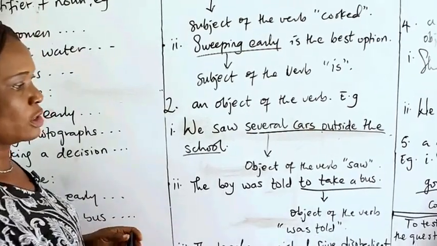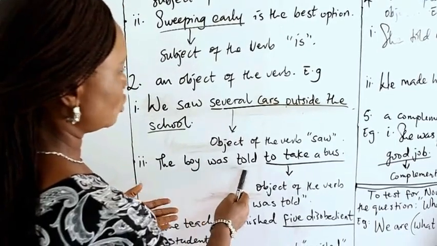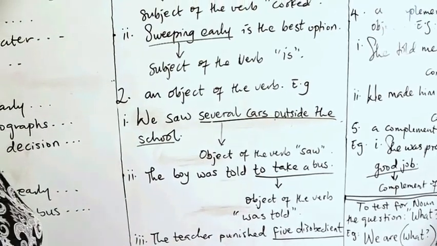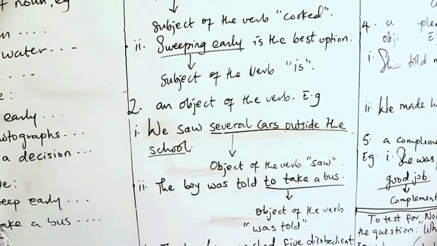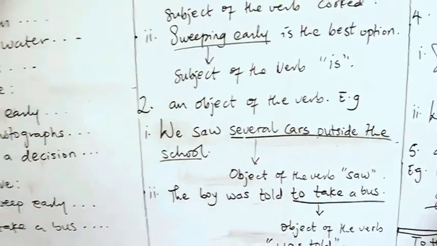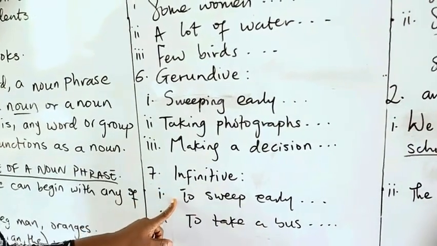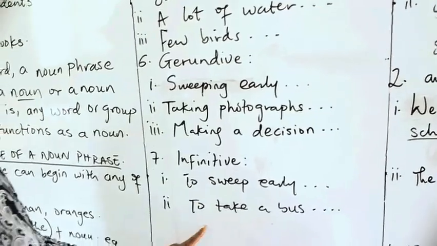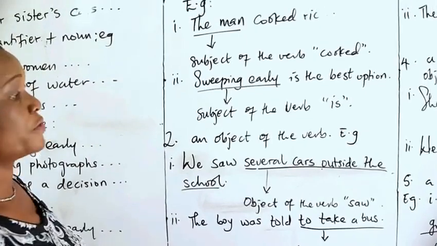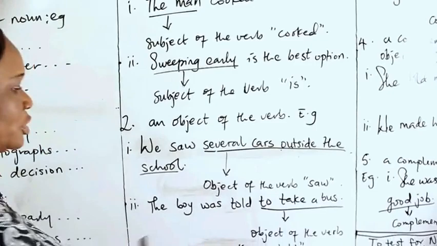If you test again to know if it's actually a noun phrase, we ask the question, the boy was told what? What was the boy told? Our response will surely be to take a bus. Therefore, to take a bus is a noun phrase. Remember that in number 7, we said that an infinitive can start a noun phrase. To sweep, to take. Therefore, this example is correct for a noun phrase. And the function is object of the verb was told.